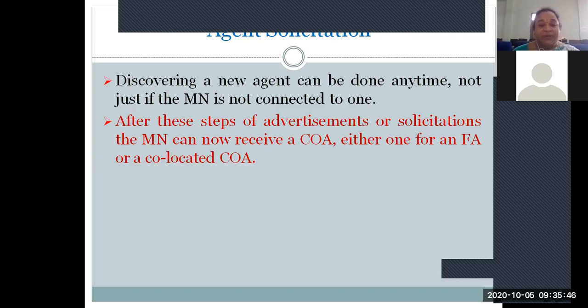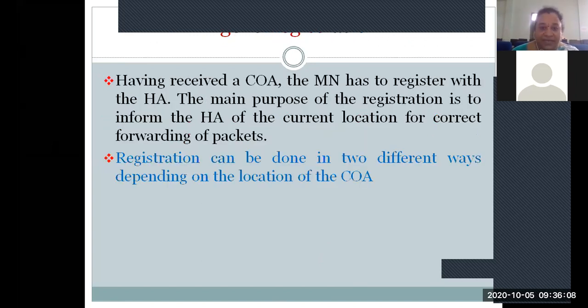That is, agent advertisement is done, we get the COA, or agent solicitation is done and we get the COA, and we continue our communication. This is what happens while we are connected on a call, roaming, and crossing different networks. Even though we are crossing networks and changing our geolocation, we continue with our communication, right?